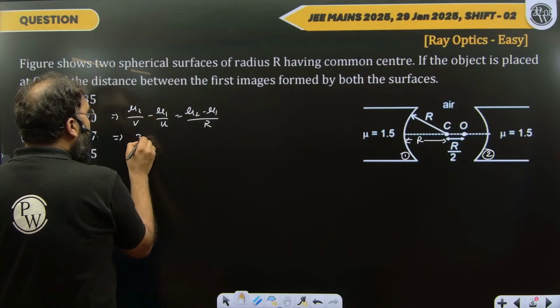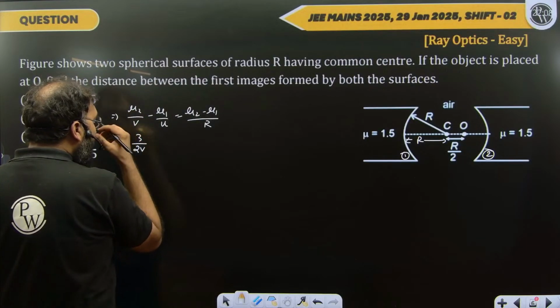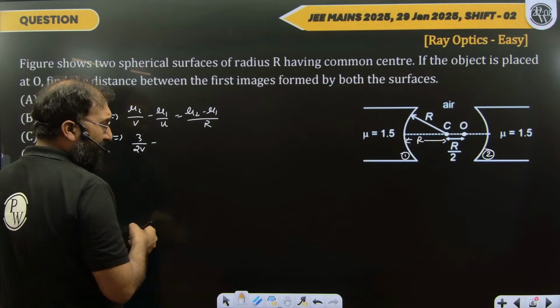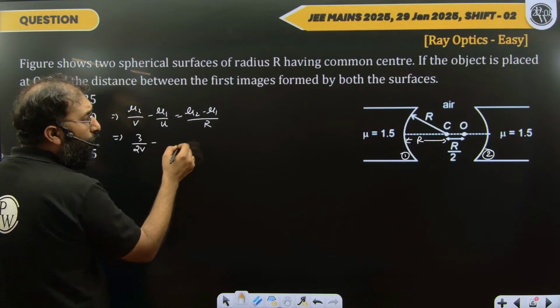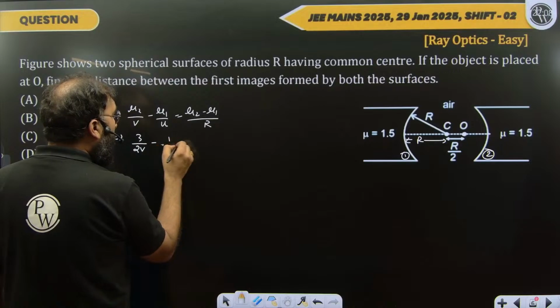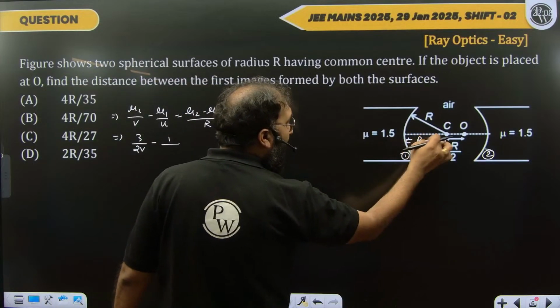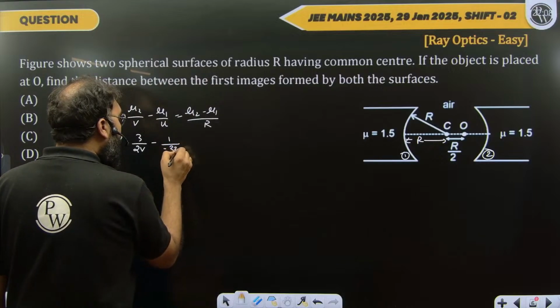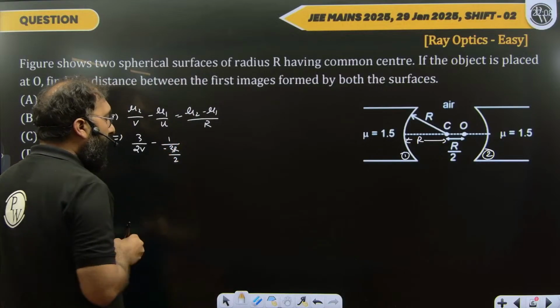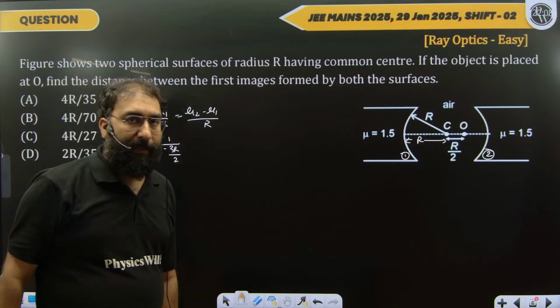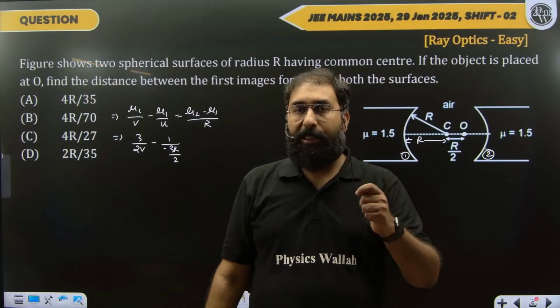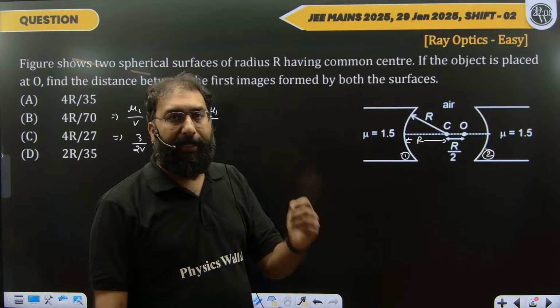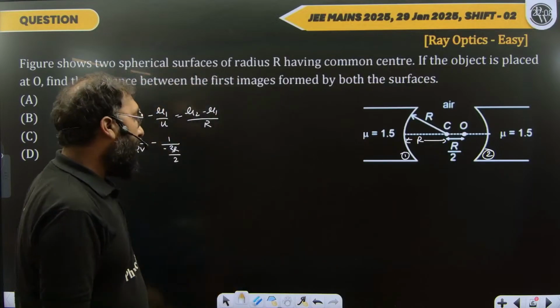So I'll write 3 by 2V minus mu1 upon U. The mu1 value is 1, and the value of U is R plus R by 2, which is 3R by 2, and that too negative according to the sign convention. I am following the sign convention that the distance measured in the direction of incident light is taken as positive, and in the opposite direction as negative.